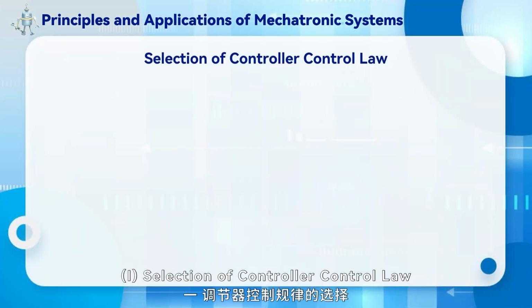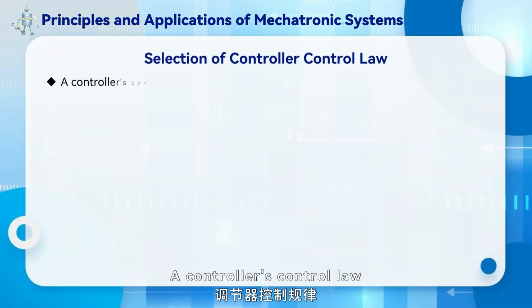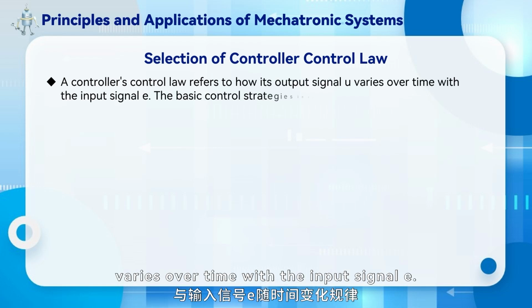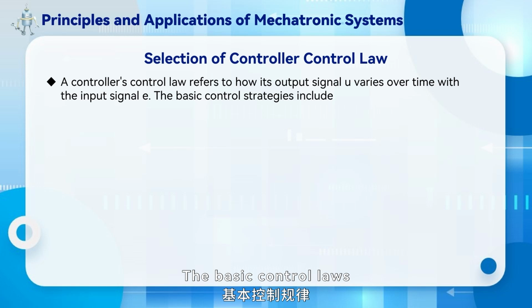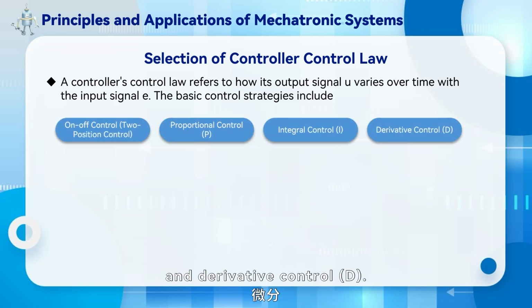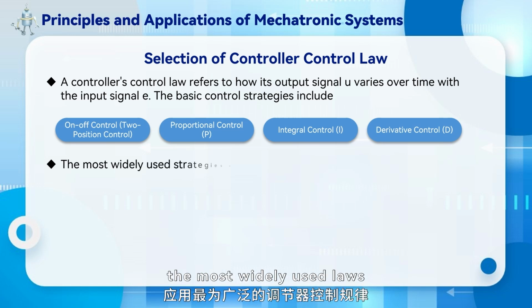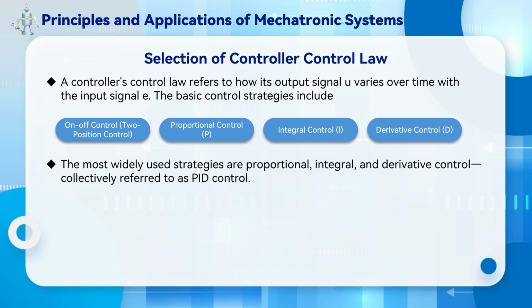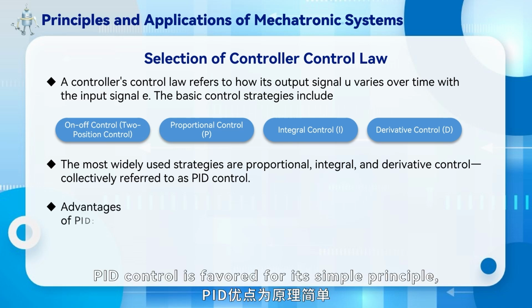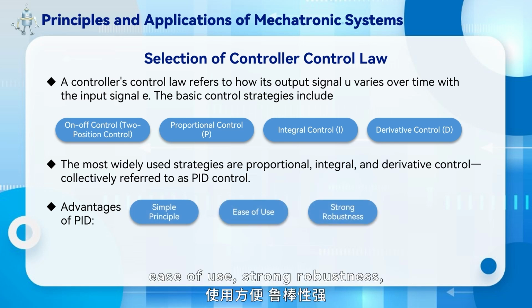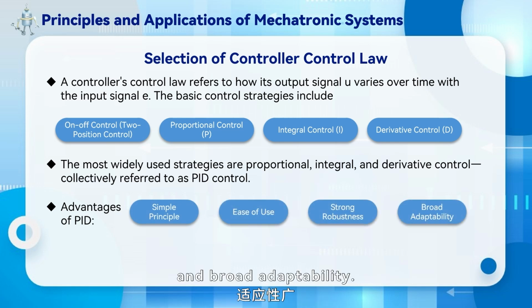1. Selection of controller control law. A controller's control law refers to how its output signal U varies over time with the input signal E. The basic control laws include on-off, proportional, integral, and derivative control. In engineering practice, the most widely used laws are proportional, integral, and derivative control, collectively referred to as PID control. PID control is favored for its simple principle, ease of use, strong robustness, and broad adaptability.